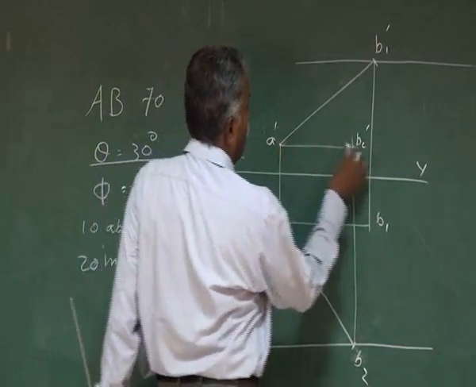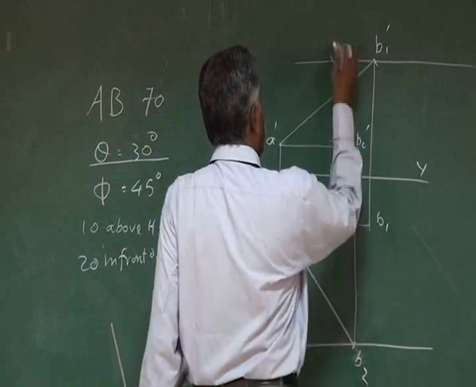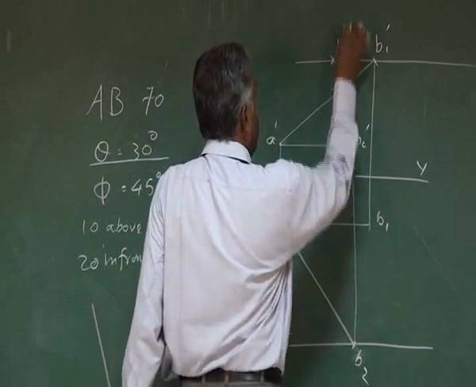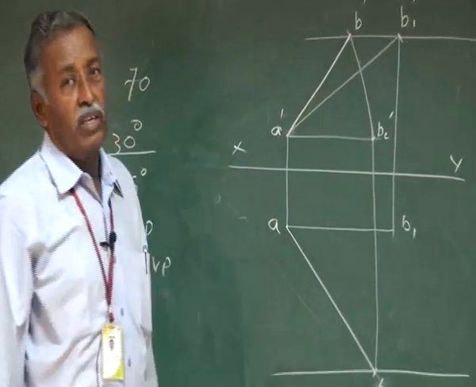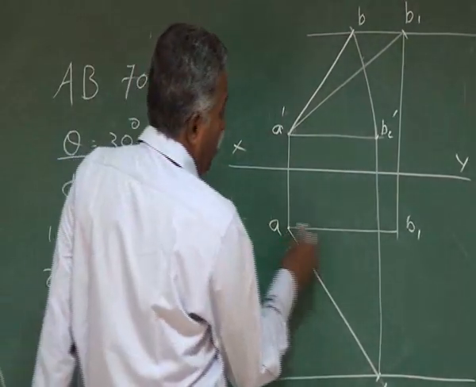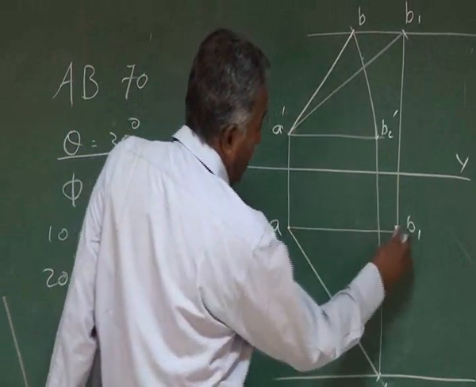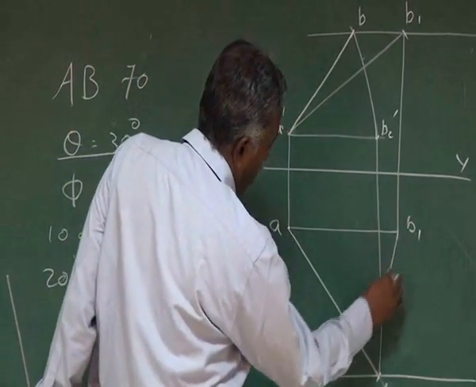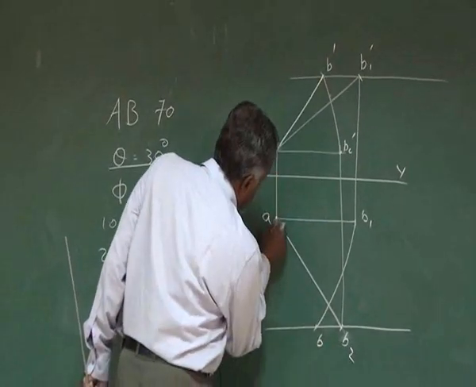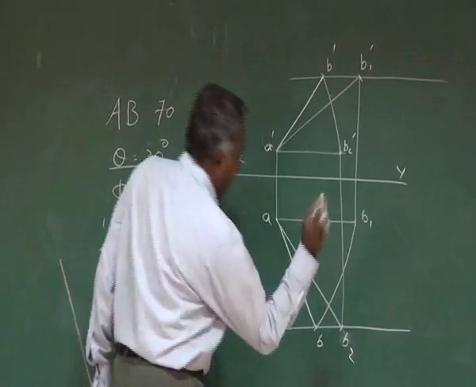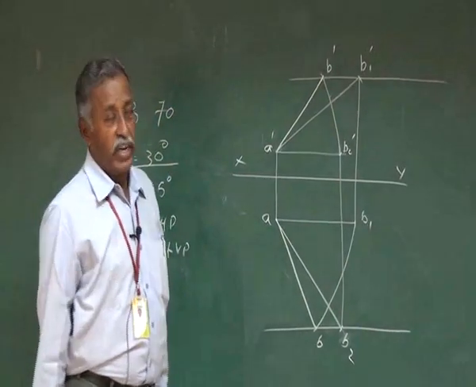So this is the center, this is the radius, draw an arc and mark this point as B dash. And A dash B dash is the front view of the straight line. We know the length of the top view here. So with this as center, this as radius, you draw an arc and mark this point as B. And if you join AB, this is the top view of the straight line.